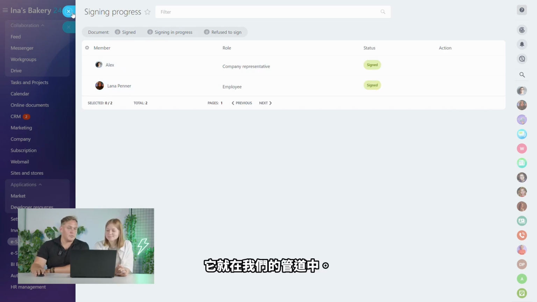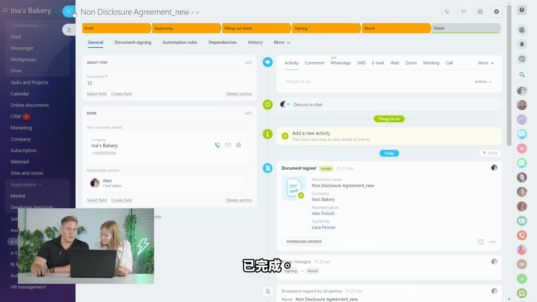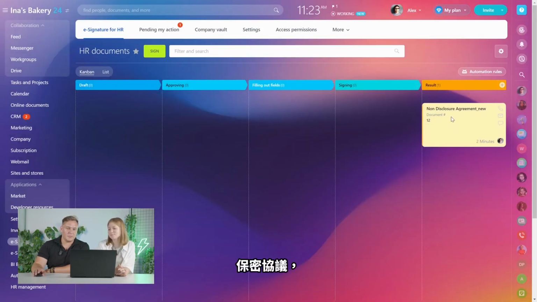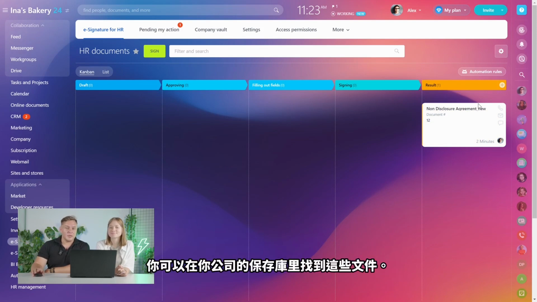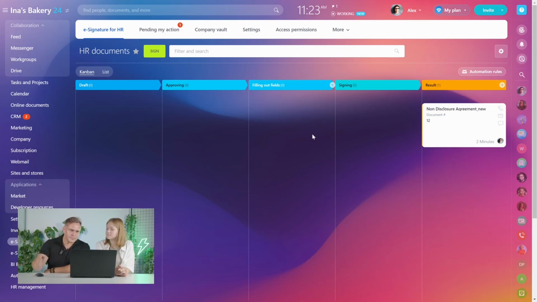And now it's right here in our pipeline. See? Completed. Non-disclosure agreement, new, and it's in the final stage. Perfect, so that's how it works. And you can find the documents in your company vault. So that's about it.